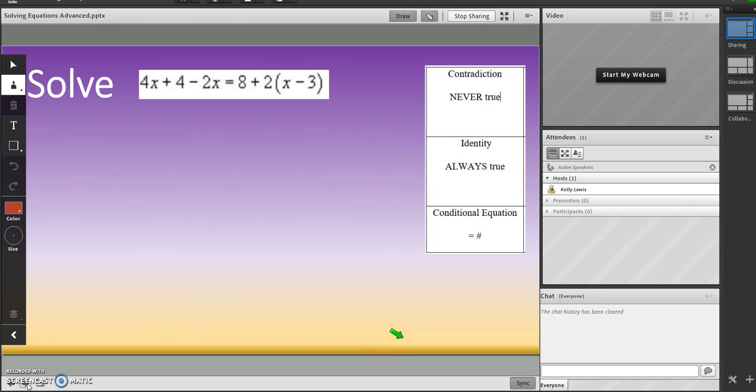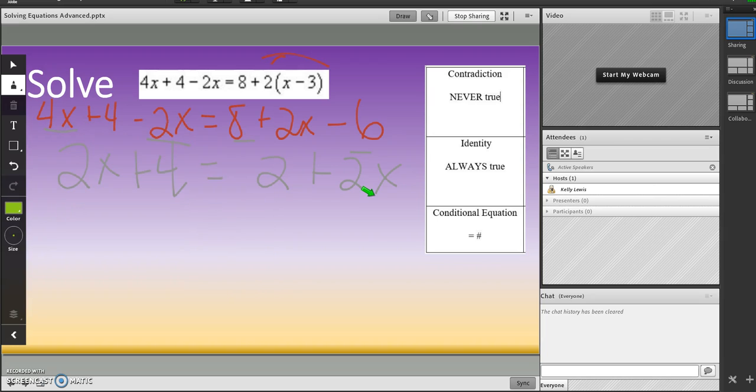Let's do another one. We're going to distribute this too, and then we'll deal with some combining of like terms. 4x plus 4 minus 2x equals 8. So 2 times x is 2x. 2 times negative 3 is negative 6. Now let's deal with like terms. 4x minus 2x is 2x plus 4. 8 minus 6 is 2 plus 2x. It's okay if you want to write 2x plus 2.